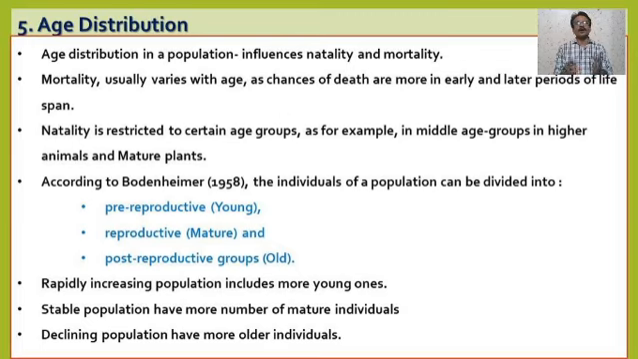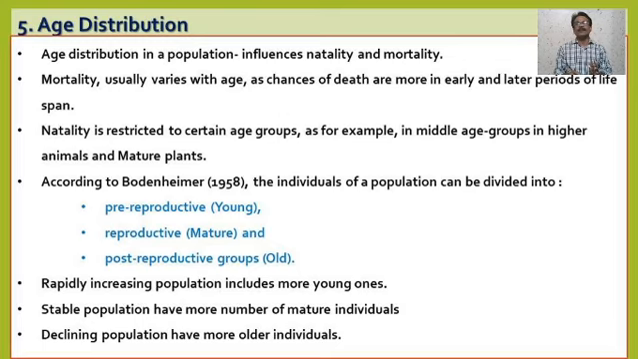Okay, so according to Bodenheimer 1958, the individuals of a population can be divided into 3 different groups. Which are those groups? First one is the pre-reproductive group, that is young ones. Then the second one, the reproductive group, that is mature, and the post-reproductive group, that is old.